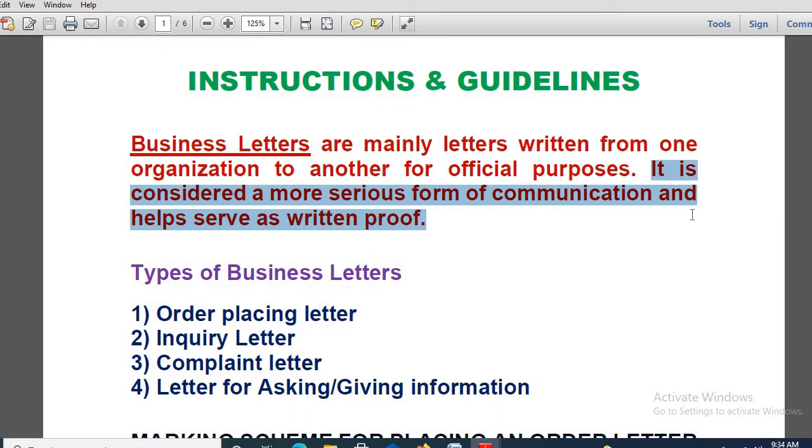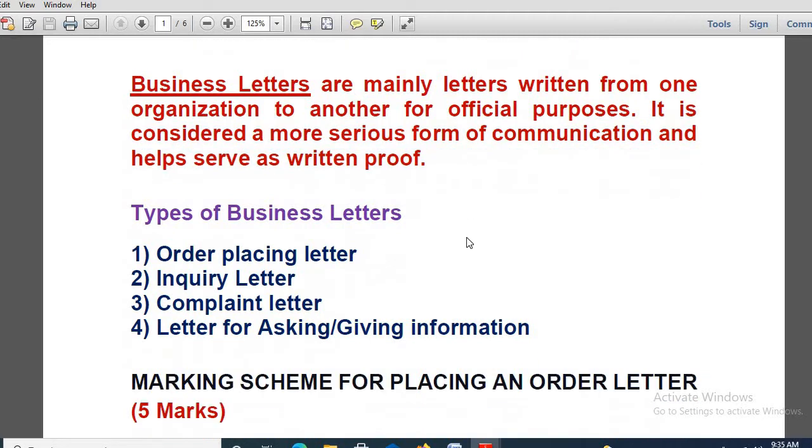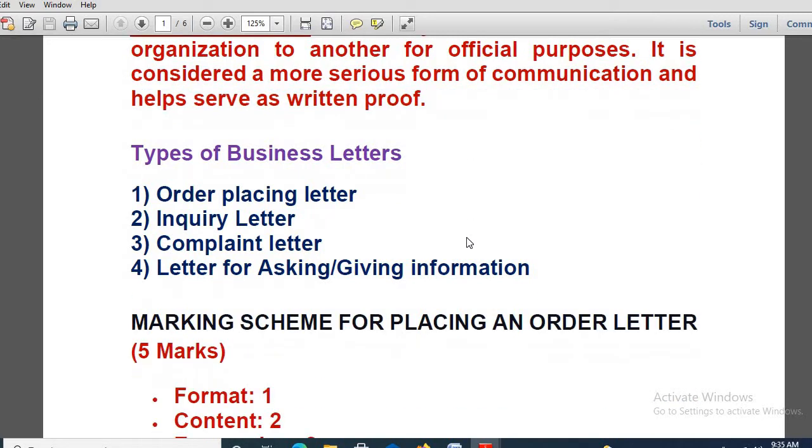The content is clear and lucid, written in a very simple but serious manner, brief and to the point. So we can say that it is considered a more serious form of communication and helps serve as written proof.